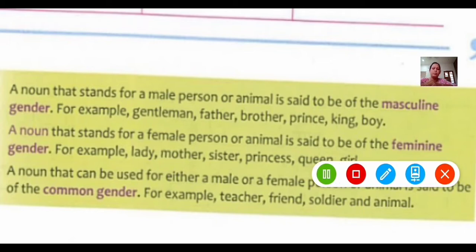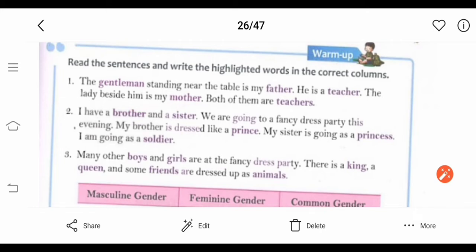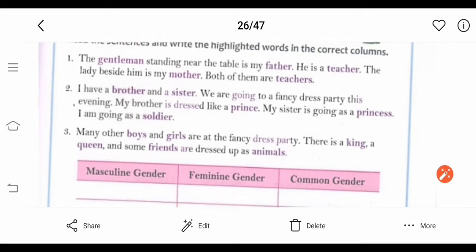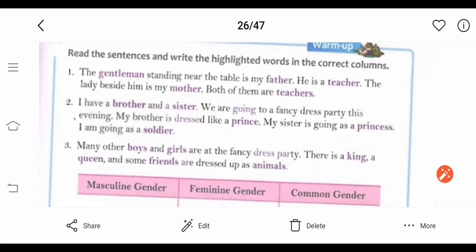Now, first of all, we will begin with the warm-up exercise. Read the sentences and write the highlighted words in the correct columns. It means you have to fill in these columns from these sentences. If the word is masculine gender, write it in the masculine gender column. If it is feminine gender, write it in the feminine gender column. And if it is common gender, write it in the common gender column.